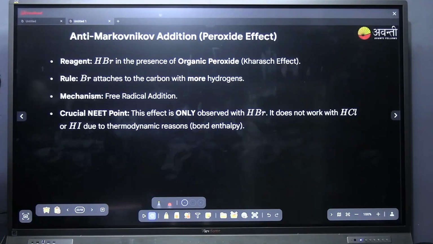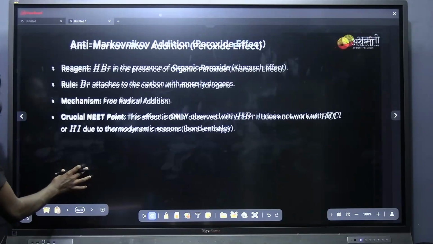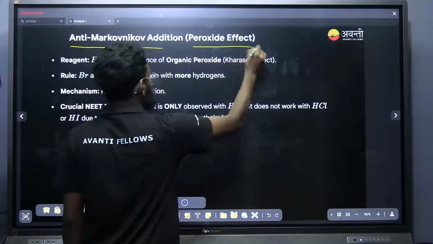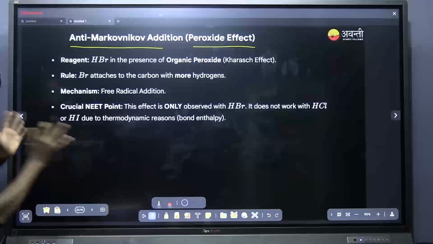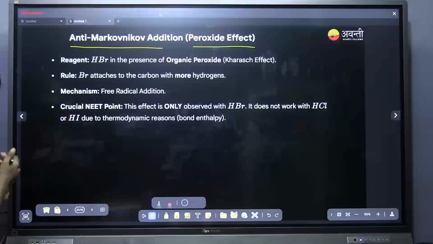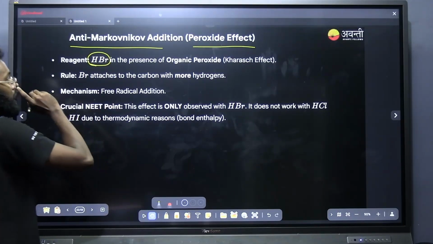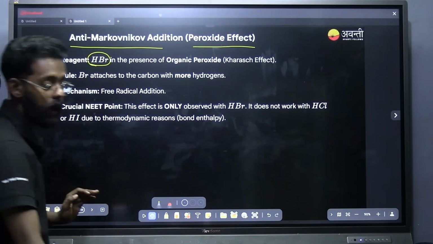Okay, next is the anti-Markovnikov rule. The anti-Markovnikov rule is very important. And why is it very important? Because there are no exceptions here. Exceptions here means there is no carbocation rearrangement here. That is, here we will be using only HBr. Note down that the anti-Markovnikov rule is applicable only to hydrogen bromide.